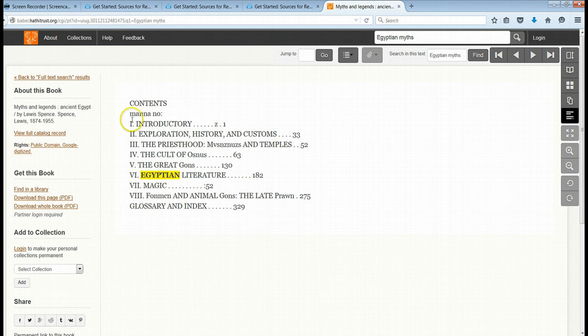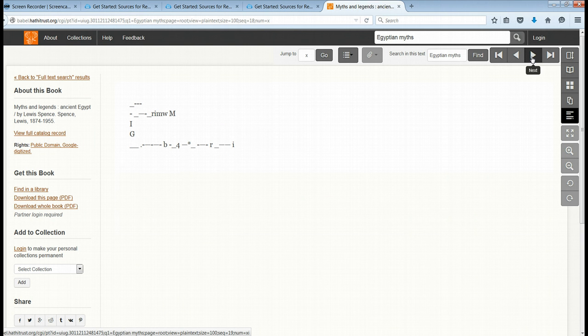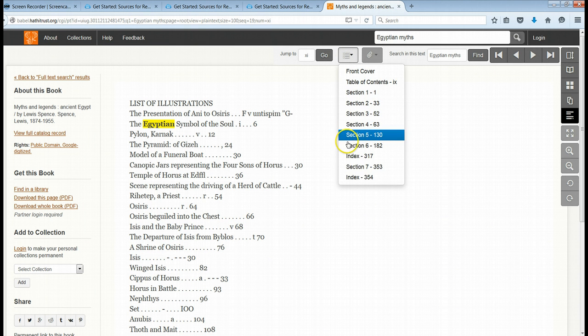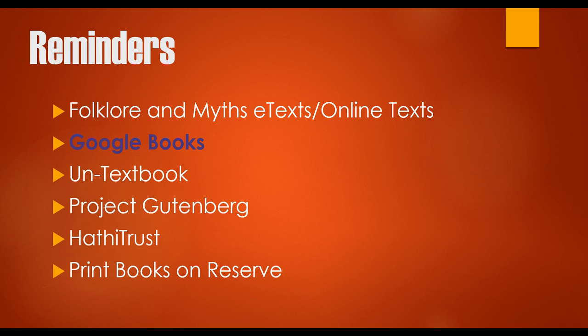So right away, I go to the table of contents, and I can view this by clicking next and going through sections. You can also jump to sections here just like you can in Google Books.